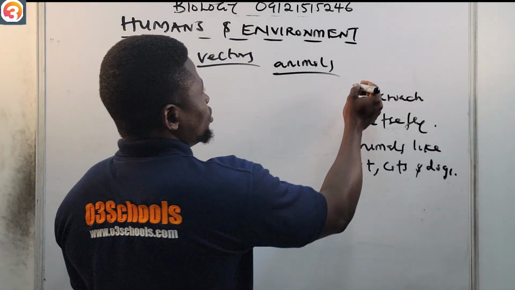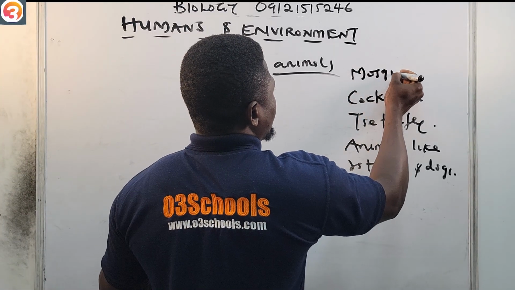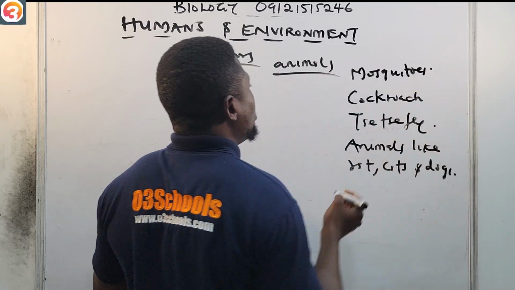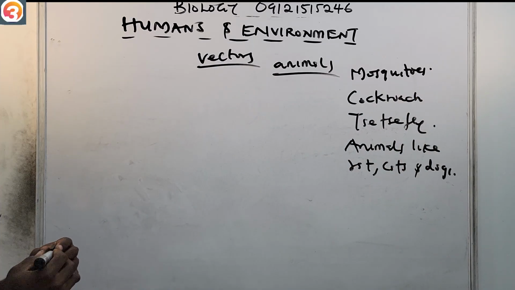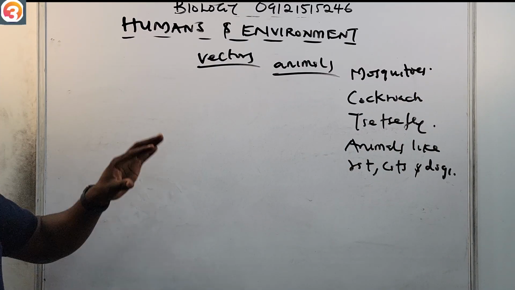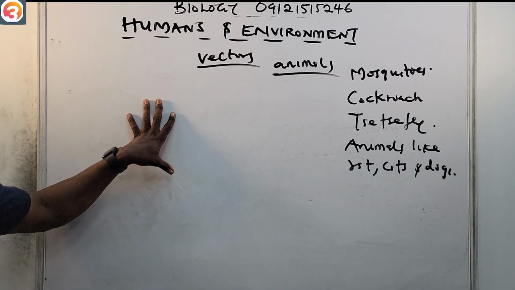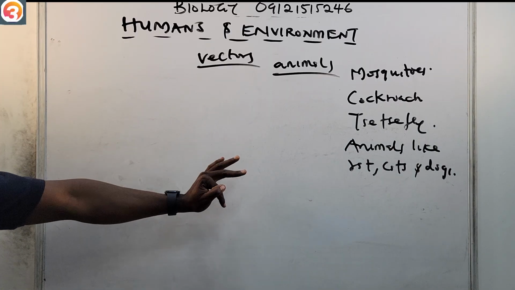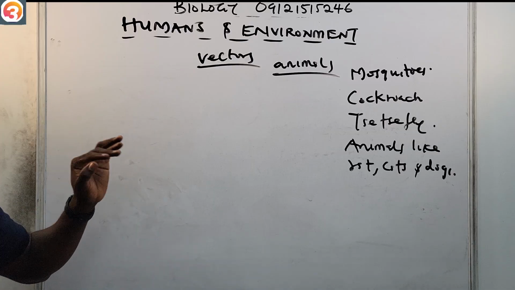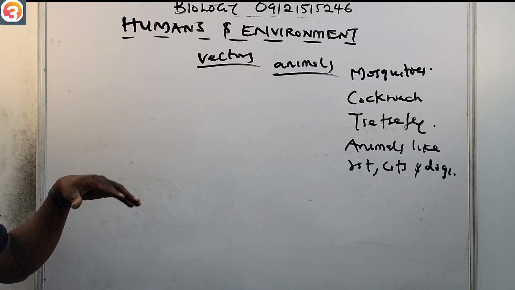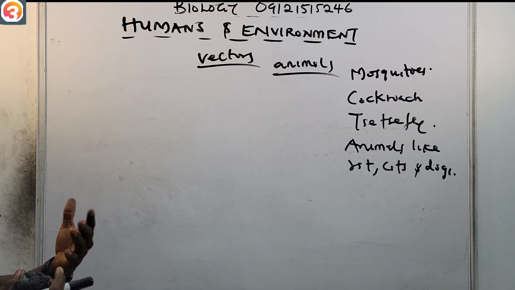Also we have mosquito too. We cannot forget our good friends, the mosquitoes. So they are vectors, animals that carry pathogenic microorganisms. Examples are mosquitoes, cockroaches, fly. Also animals like rats, cats, and dogs. But how do they carry them?